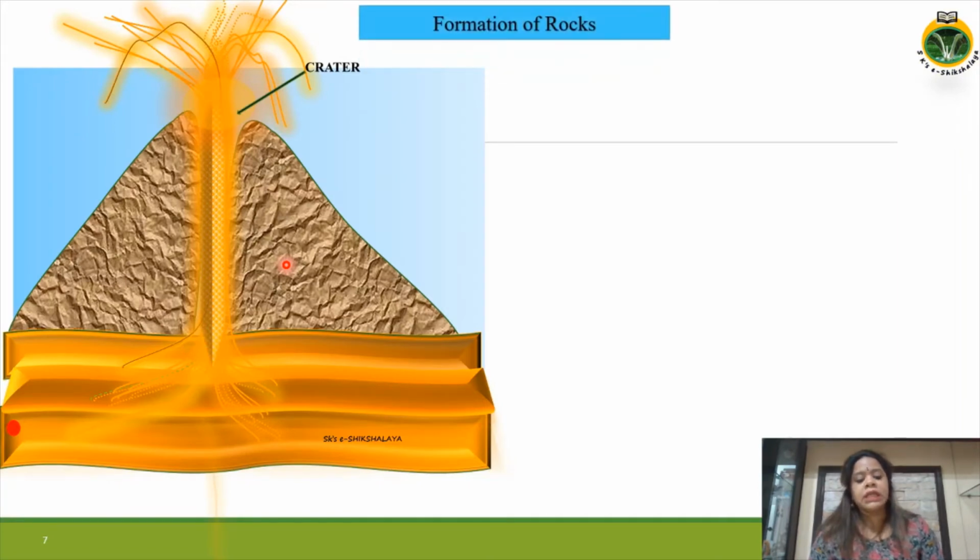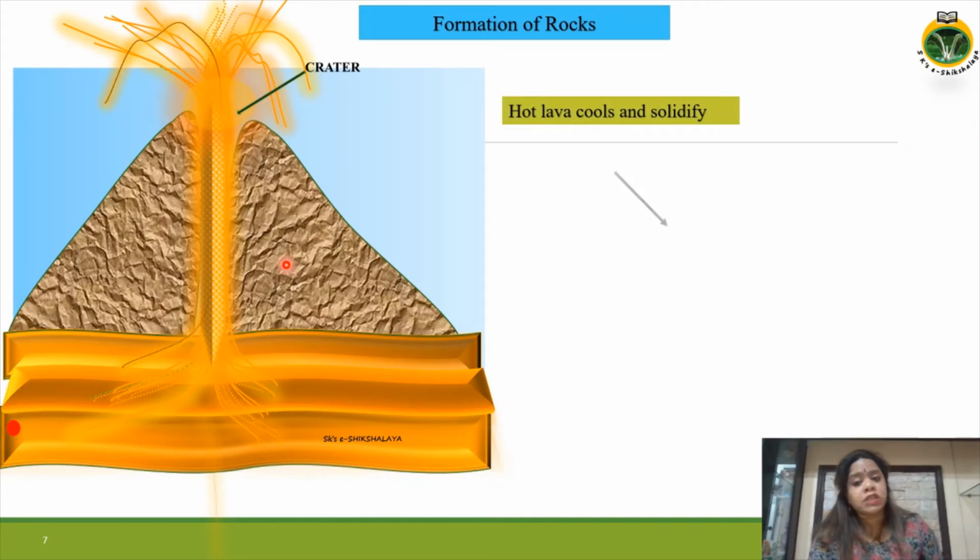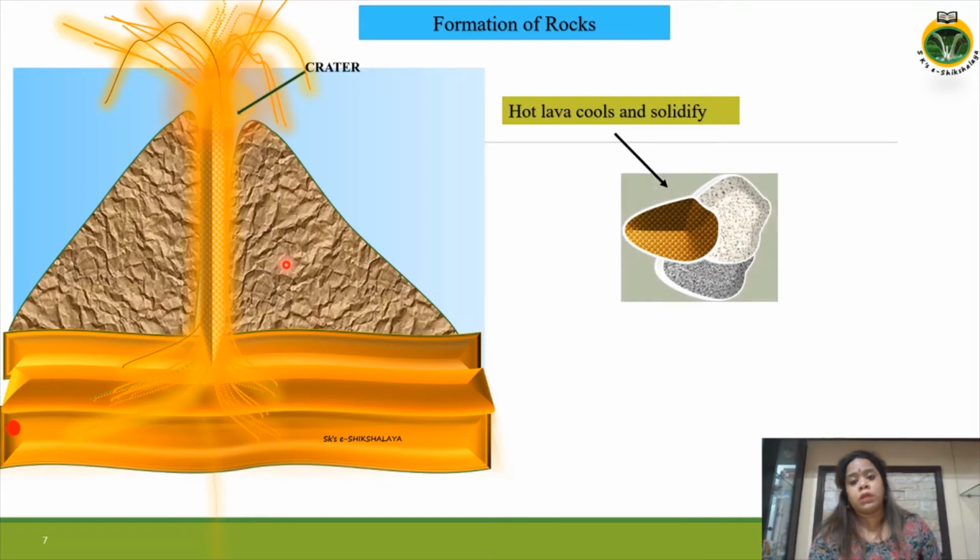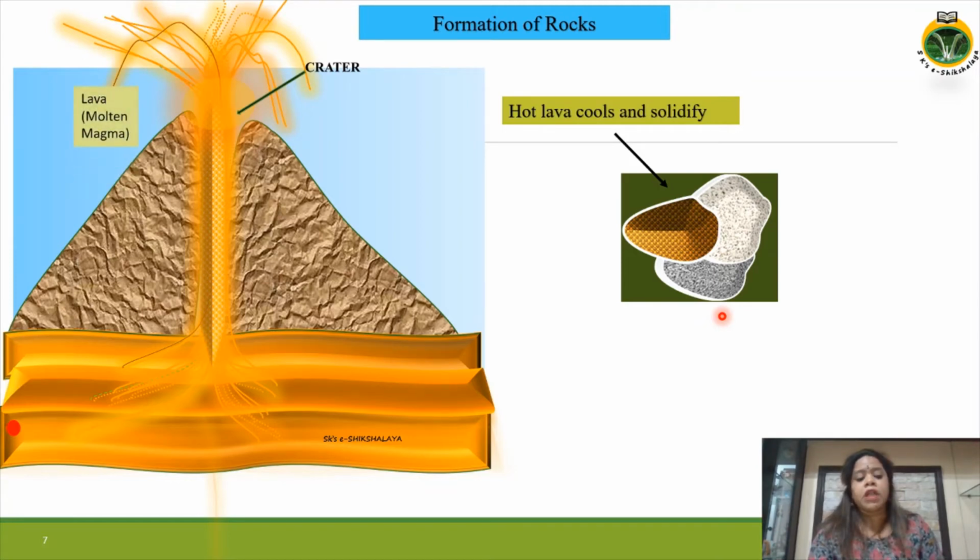Now let's see how rocks are formed. When hot lava cools, it solidifies to form rocks. But then what is lava? Lava is hot red molten magma that is pushed up from the core of the earth to the surface through the crater of a mountain, and then this lava solidifies to form rocks.